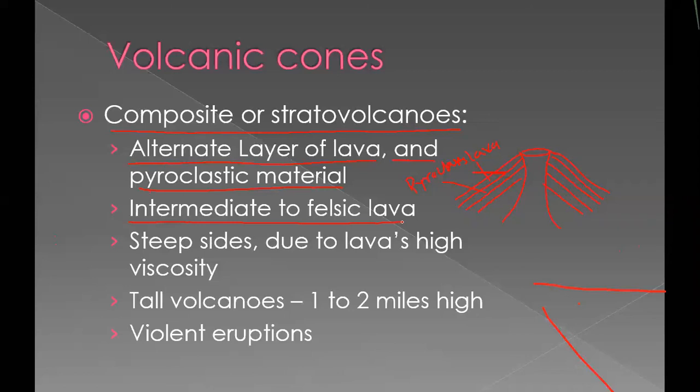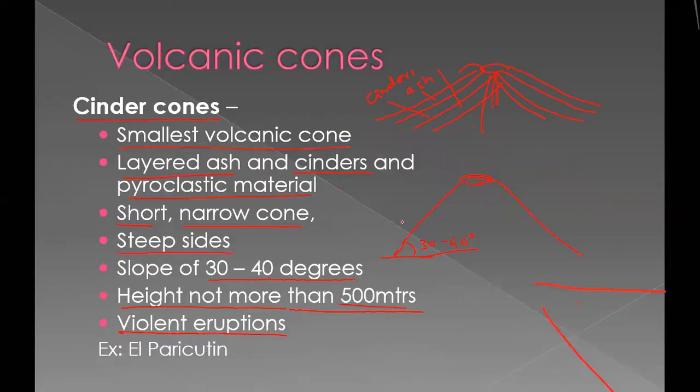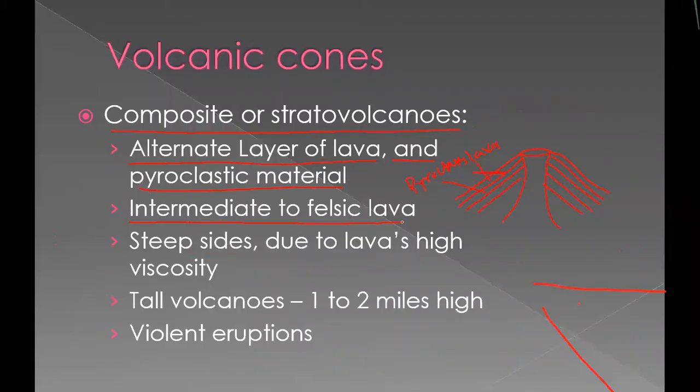One more thing I will tell you. The first one had basaltic lava, which is black colored lava. The second one, the cinder volcano, had acidic lava. Acidic is light colored lava. And this one, the composite or stratiform volcano, is felsic or intermediate, in between dark and light. These also have steep sides due to the lava's high viscosity. Because of that, we have steep sides.